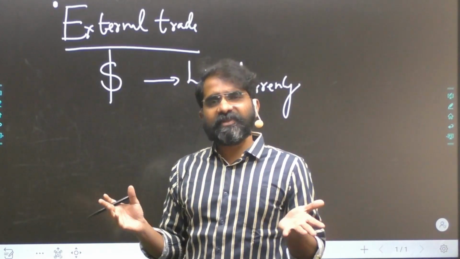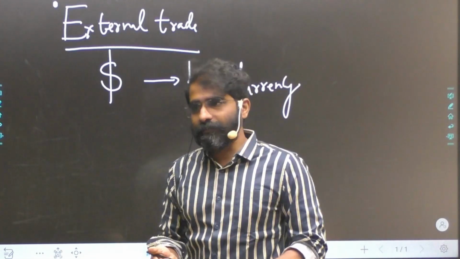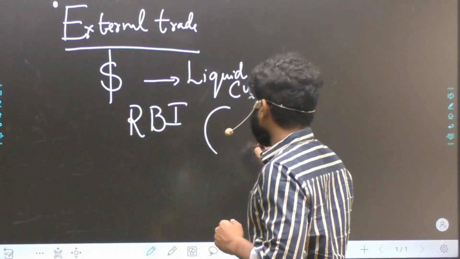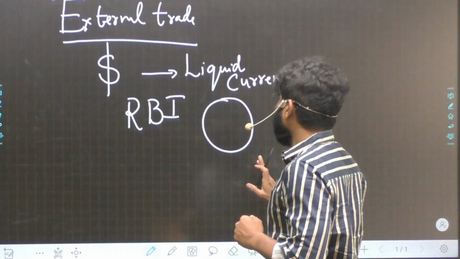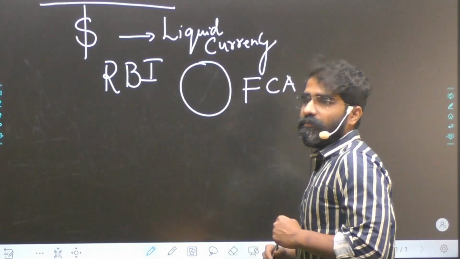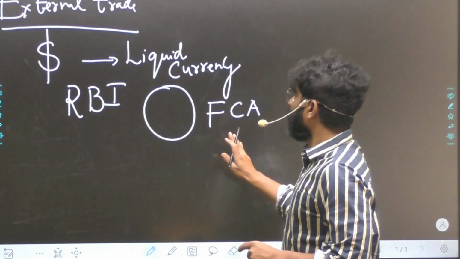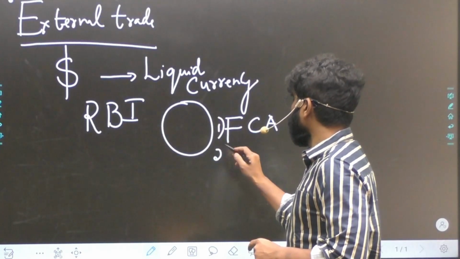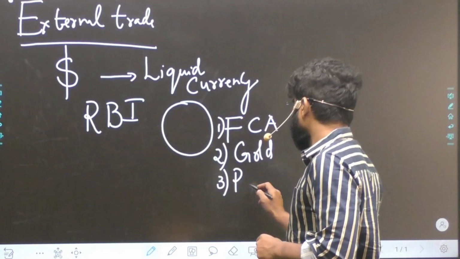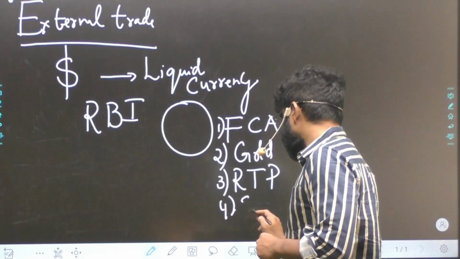Since we do not have these dollars, and since our currency is not a liquid currency, we have to hold some reserve. This reserve is under the control of RBI, which holds the Forex reserve. This Forex reserve has 4 main components, which is very important. One, foreign currency assets, the major chunk. Then followed by gold, then RTP, reserve tranche position, and followed by SDRs.